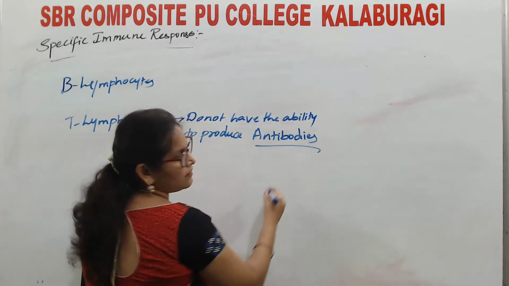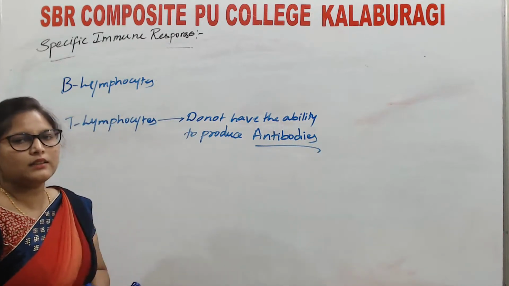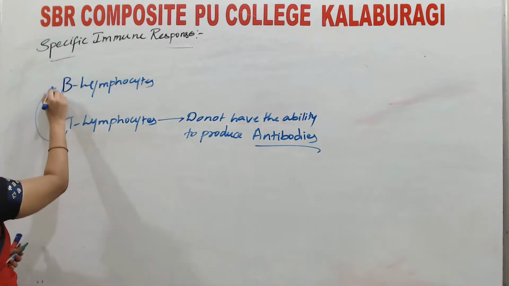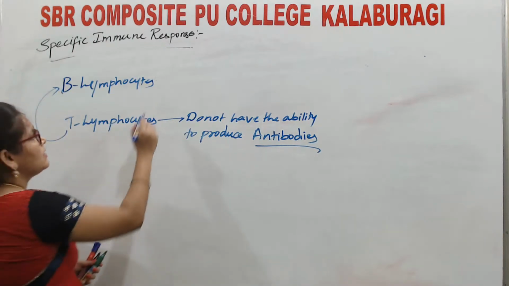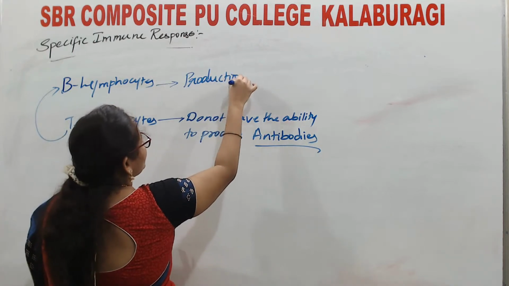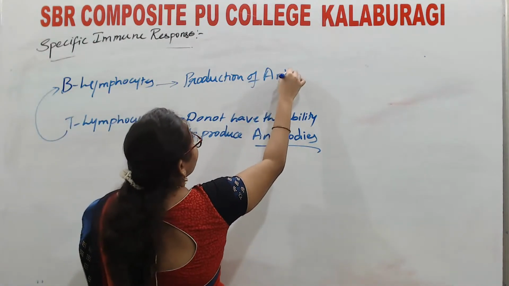But how they are involved in this specific defense is that T lymphocytes will help the B lymphocytes in the production of antibodies.